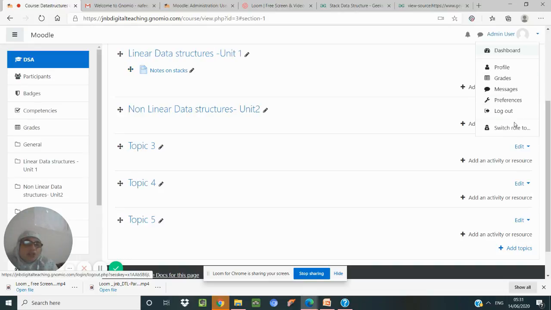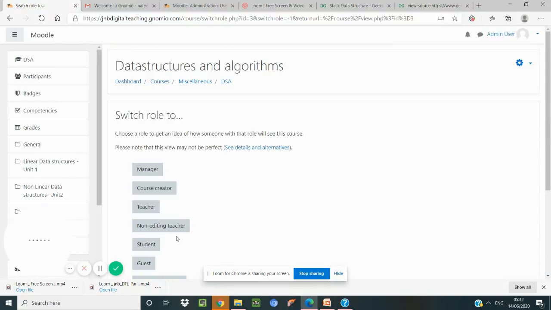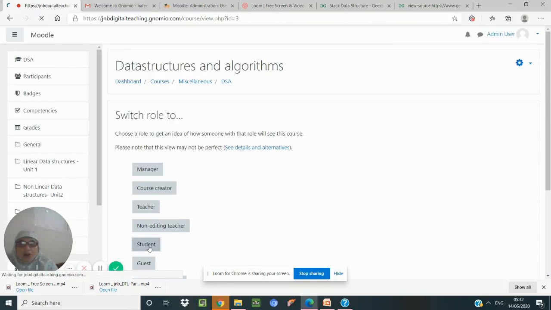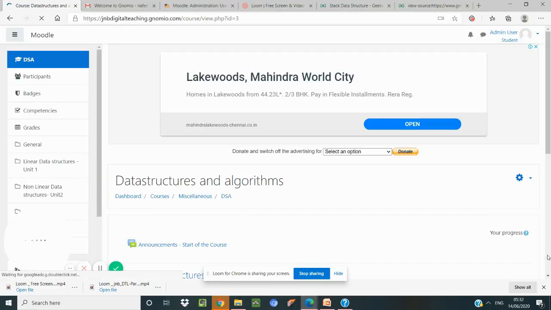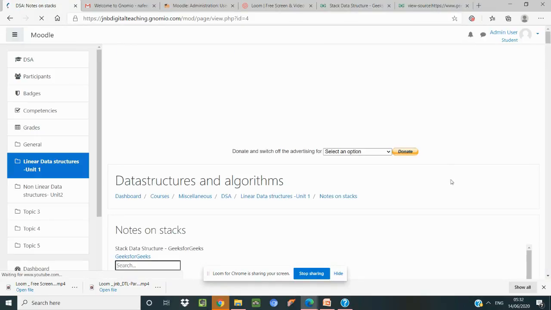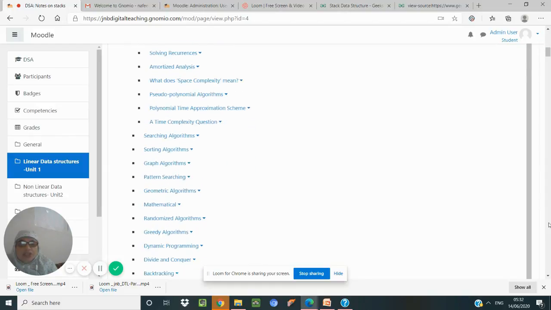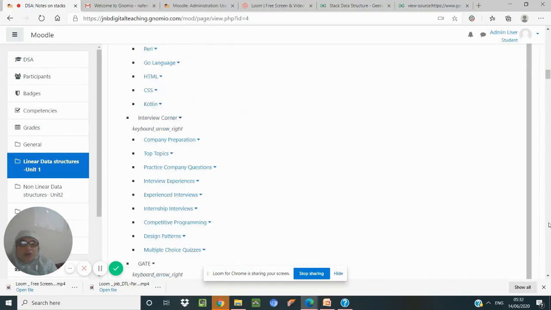You can always switch role to see how the page will look for the students also. When you switch the role to student, this is how he will view the pages. And when he enters this, he'll be able to view the web page. You can see this is embedded in the website itself. It doesn't go outside the website. So by using that HTML editor, we are able to do that.